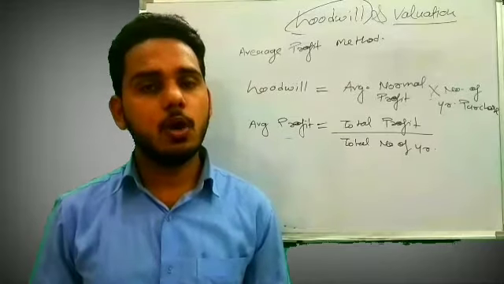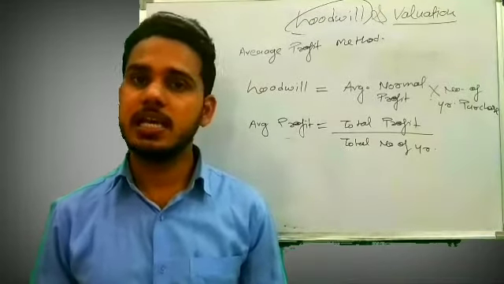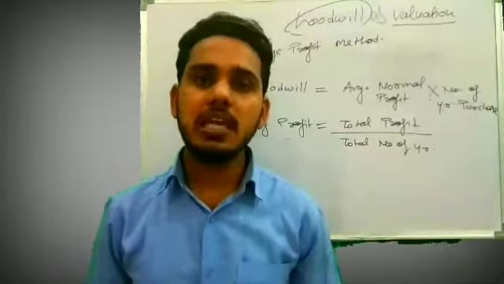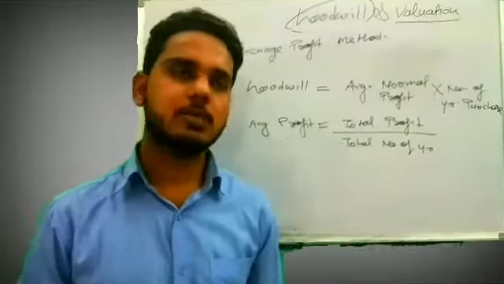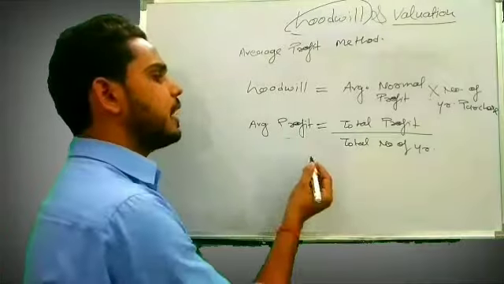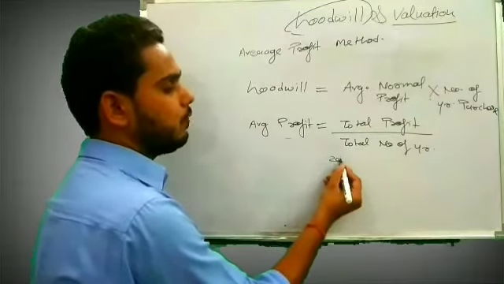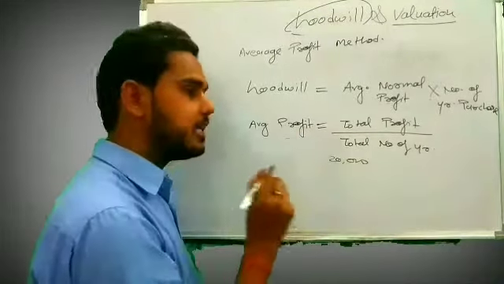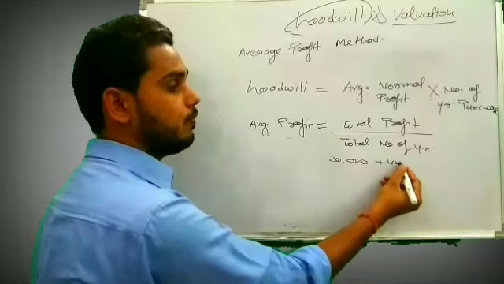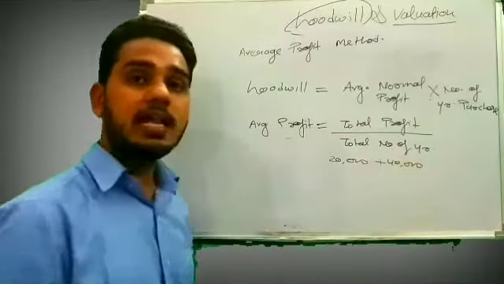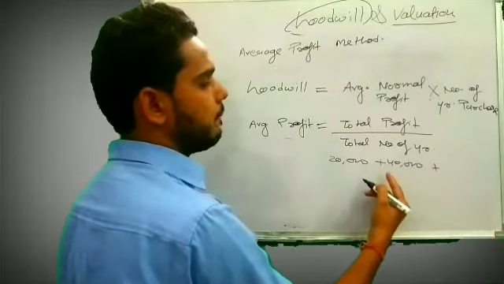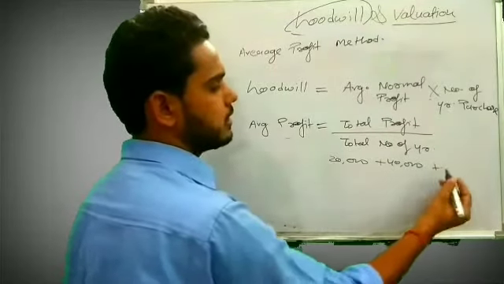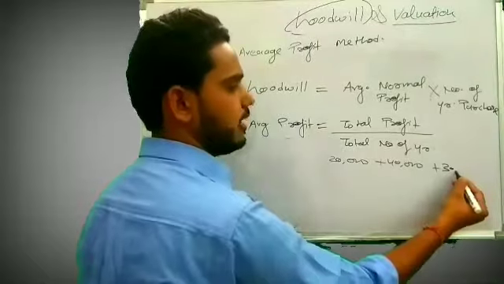But the meaning of number of years' purchase is for how many years we are going to get that profit. Let me explain it to you. Say for example, in a year we made a profit of 20,000, in the next year a profit of 40,000, and in another year a profit of 30,000.